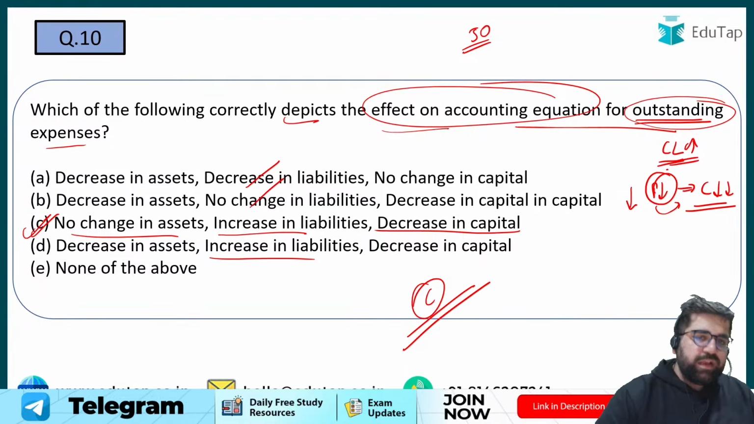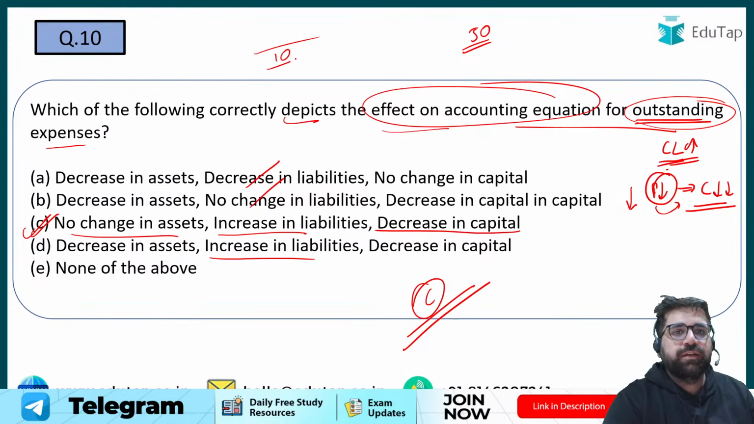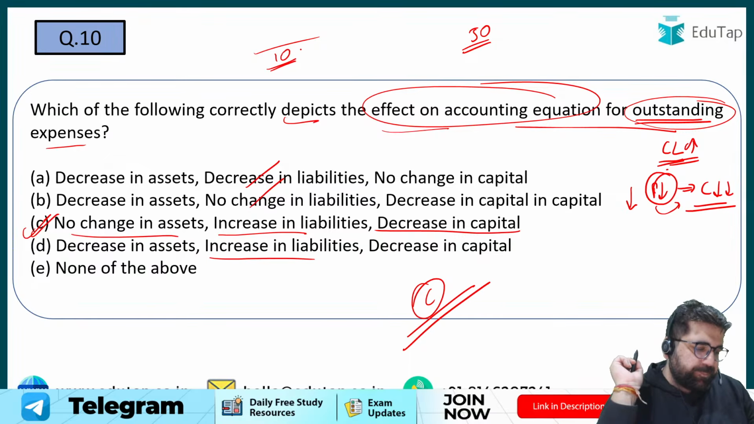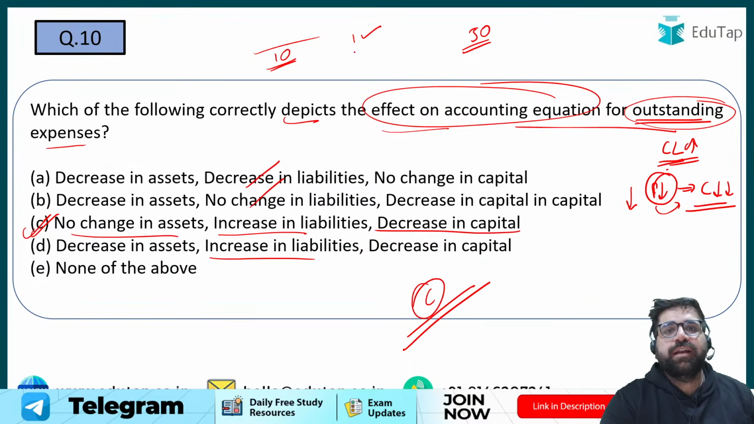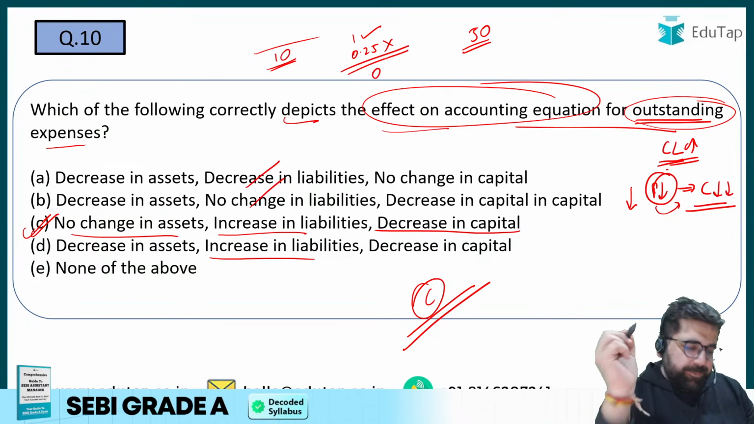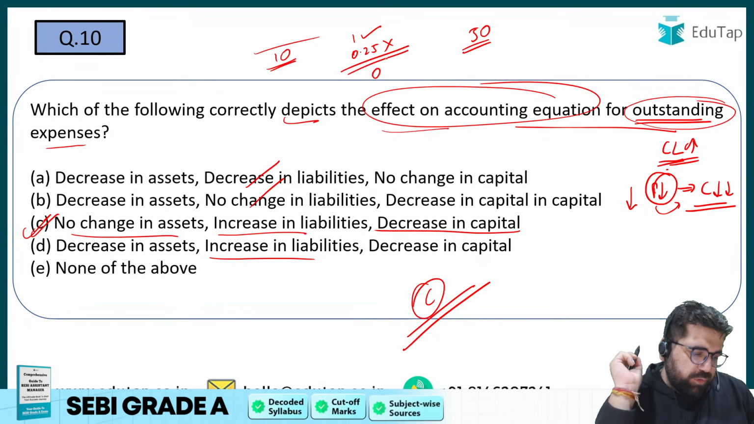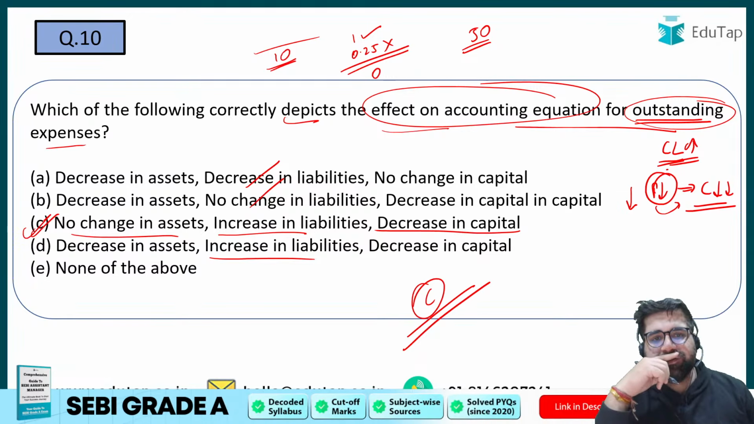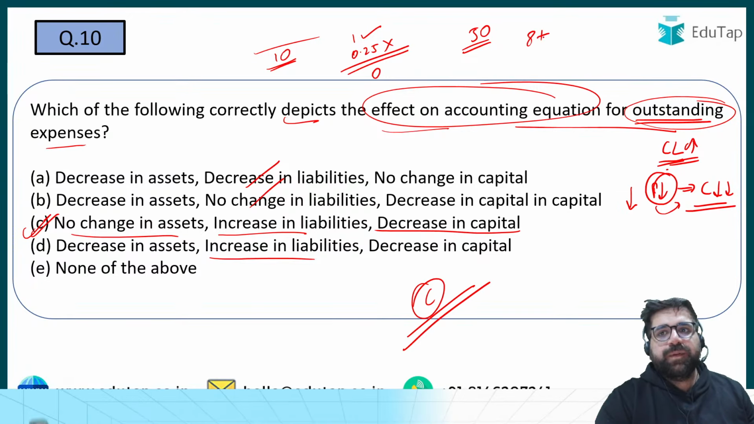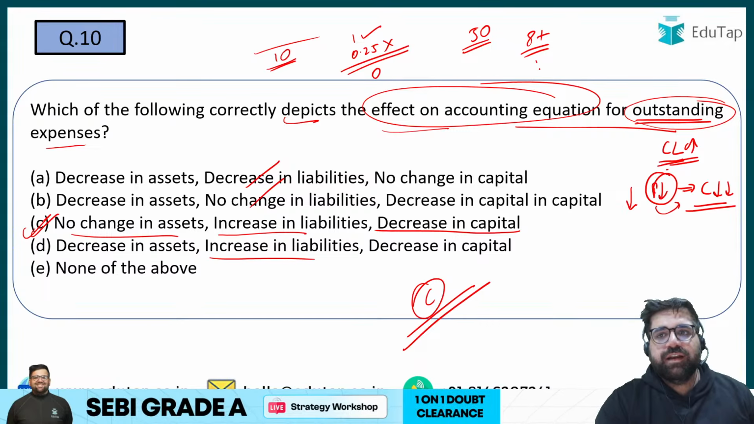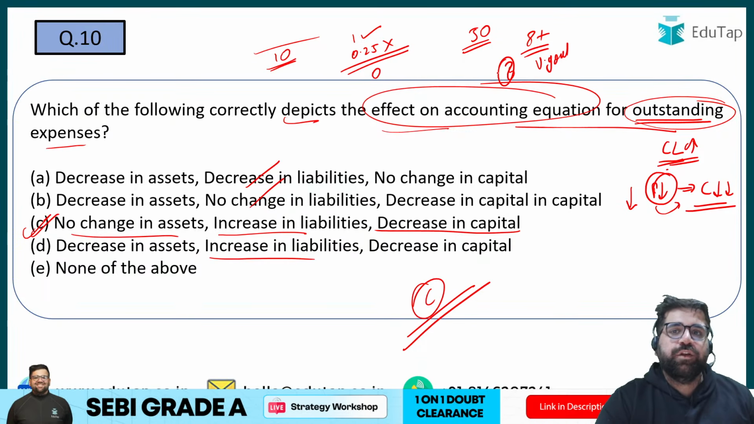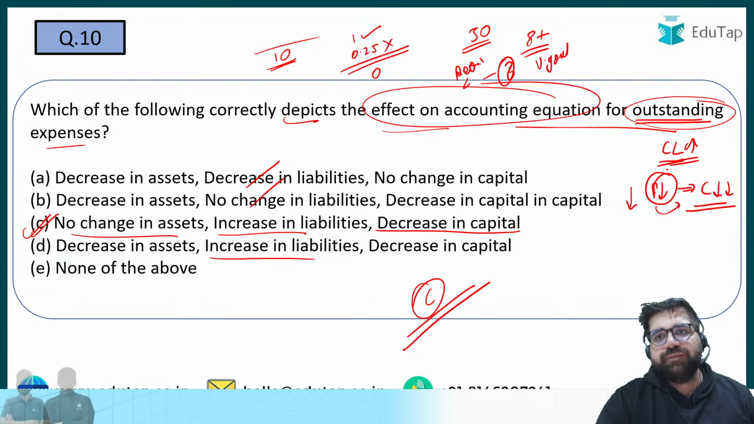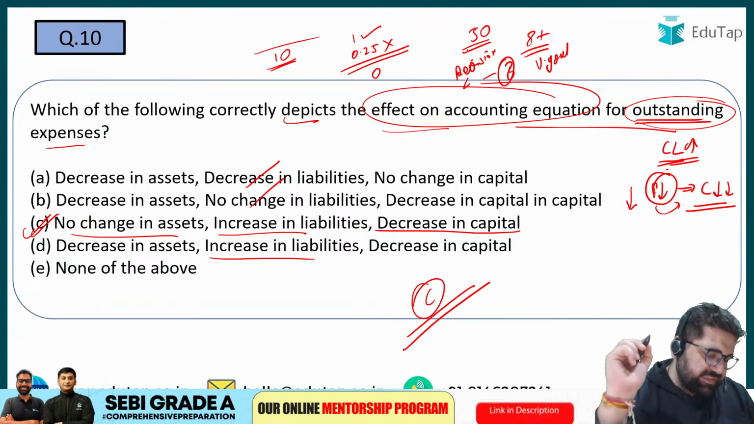Right? So tell me your score out of 10 questions. What is your score out of 10? Assuming 1 for every correct, 0.25 negative, and 0 for no attempt. Everybody, please let me know your score. If you are scoring 8 plus, because these questions were easy, then definitely you are on a very good track. But anything below 8, you need a revision. And why am I saying 8? Because these questions were easy.